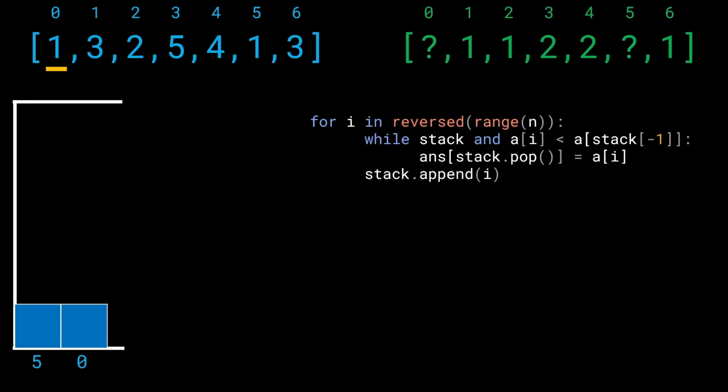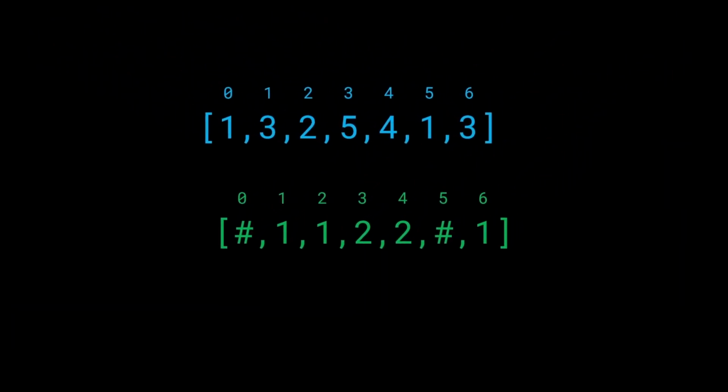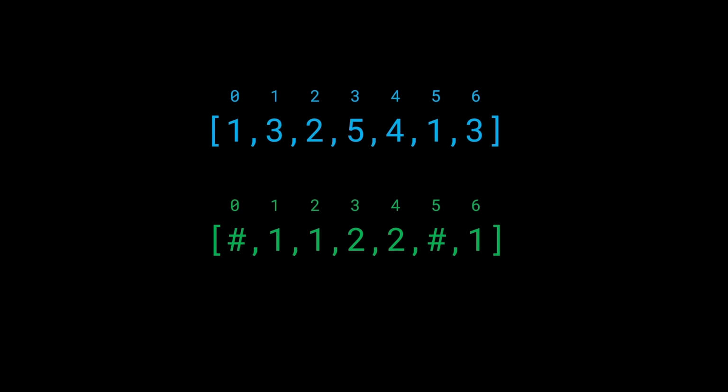Again, makes sense. We have run through the entire simulation and now everything should make sense. Since we are done with the iteration, we can say that we have not found the answers for indices 0 and 5 because they are still in the stack. We never found any previous smaller elements for both of them. So let's formalize this. This is the input, this is the output. One last thing that we do is, for whatever values we have not gotten an answer, we simply write -1 in their places.